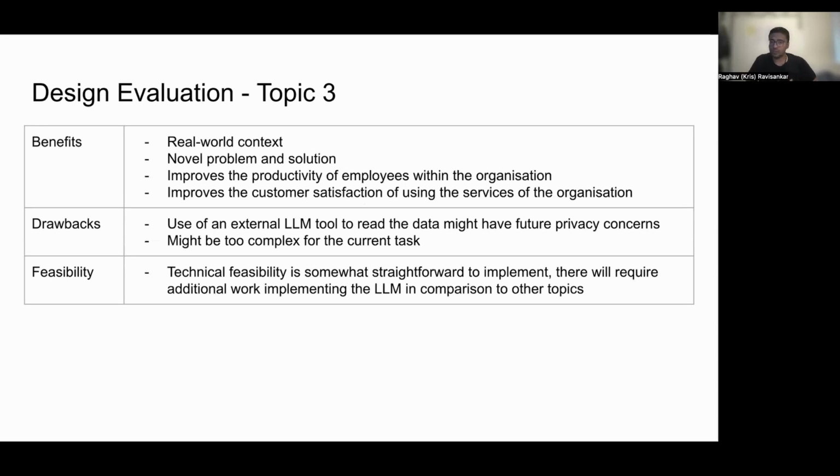It improves the productivity of employees and also improves the customer satisfaction of their customers. We thought that the use of an external LLM might have some future privacy concerns, and might be too complicated for this particular task that employees do, but we wanted to give this a shot. While the technical feasibility of the web application side is very straightforward to implement, there was some additional work when it comes to implementing the LLM in respect to this particular topic.